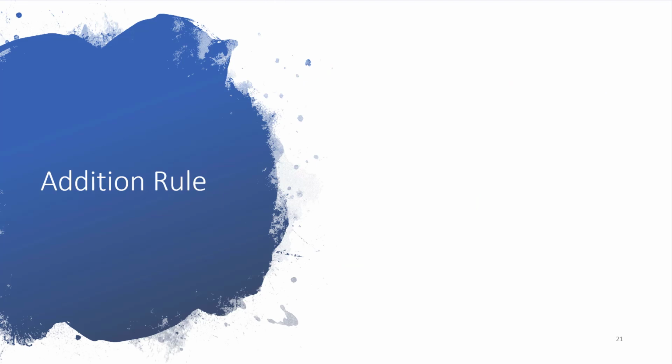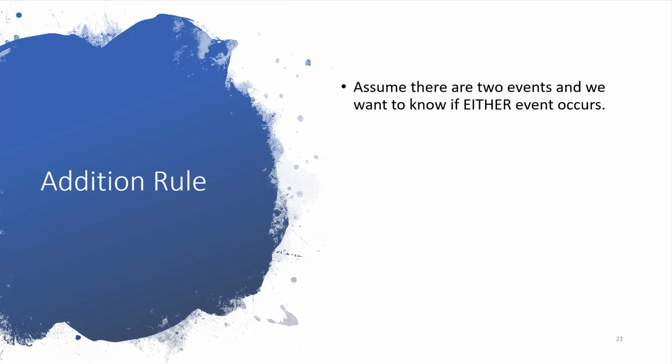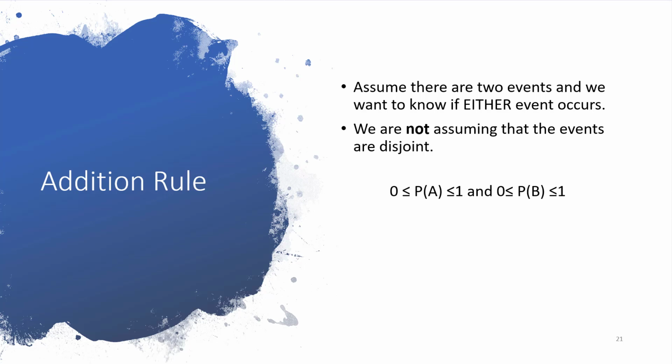The addition rule. Assume there are 2 events and we want to know if either event occurs. We are not assuming that these events are disjoint, as we talked about earlier, or mutually exclusive. We are not assuming mutual exclusivity. We know that probability of A and probability B both lie in the range of 0 and 1, inclusive. And A union B equals probability of A plus probability B minus the intersection of A and B.